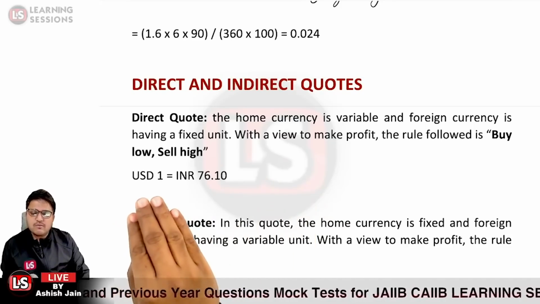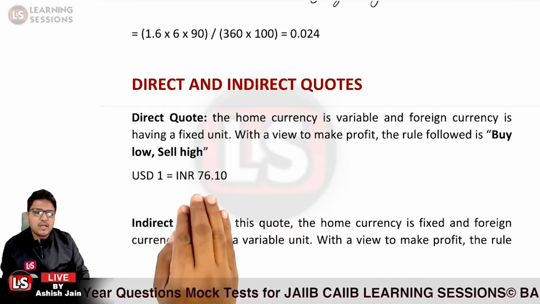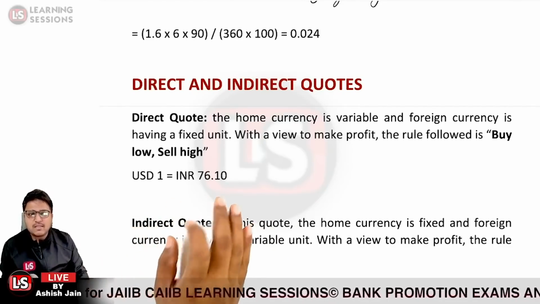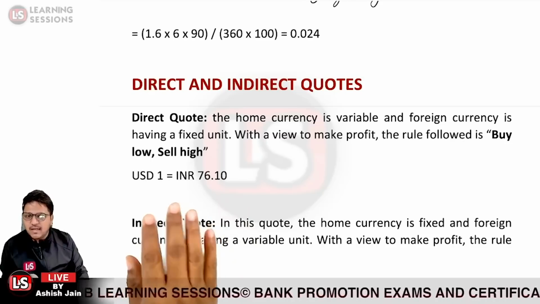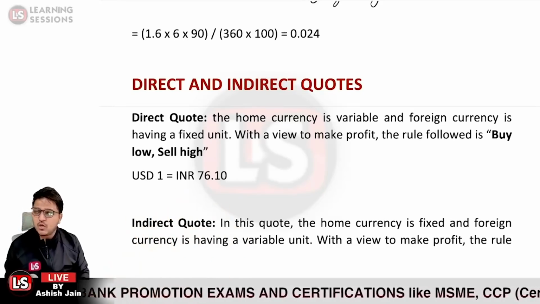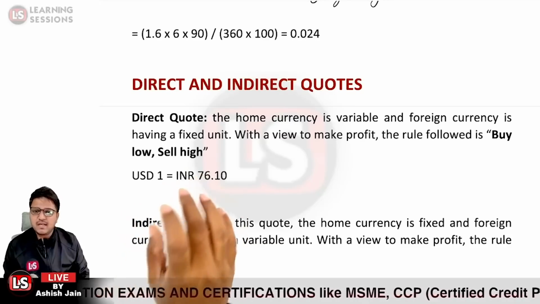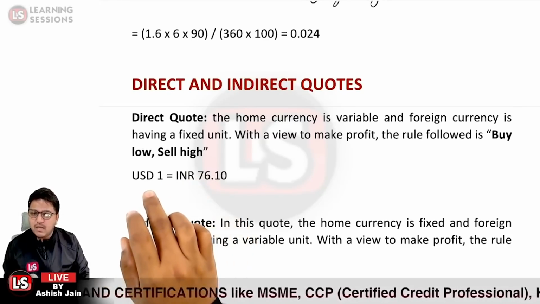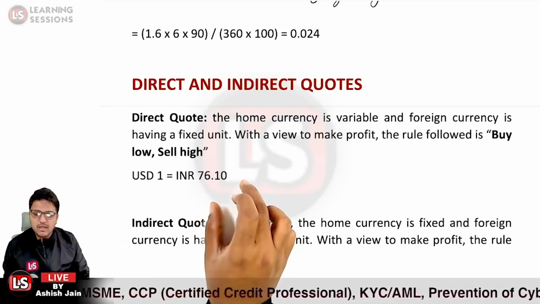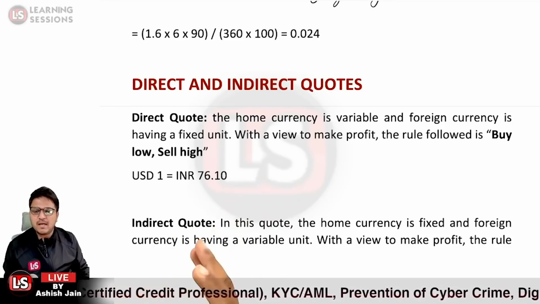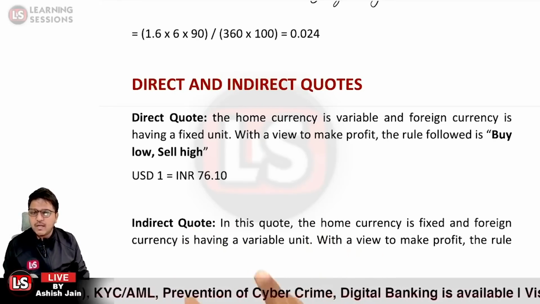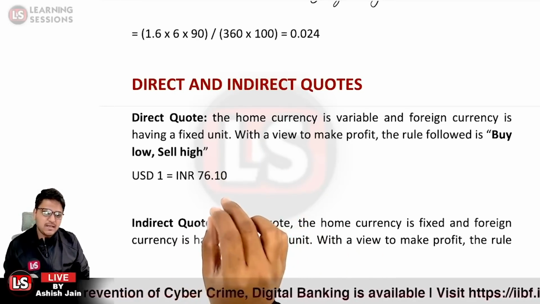As it is mentioned here that USD 1 is equal to INR 76.10, that is basically a direct quote given to you. Over here you are provided with only one quote, and simply we can say it is a direct quote where the foreign currency will be a fixed unit. It will be the home currency which will be variable. So as you see, today USD 1 is equal to 76.10, tomorrow it may be 74.10 and so on. That is basically the direct quotes we are dealing with.